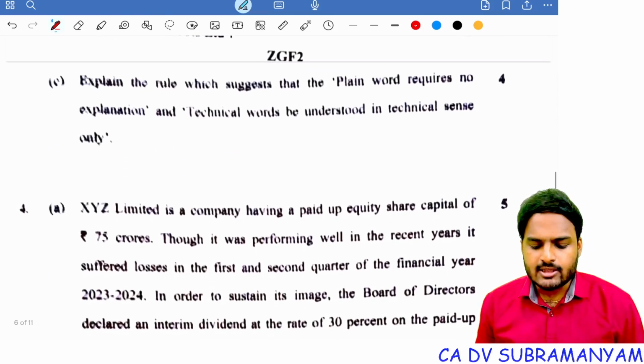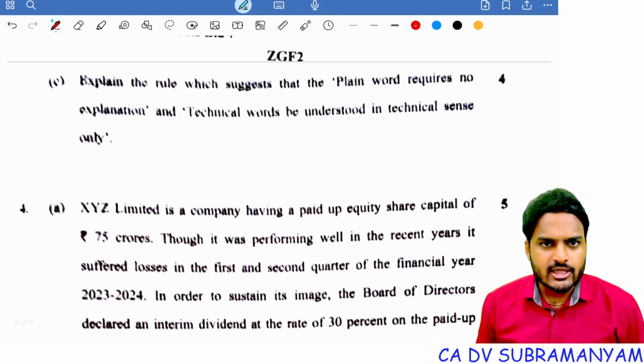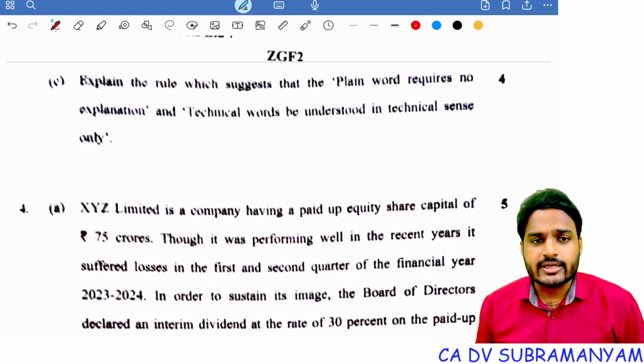Next one, explain the rule which suggests that plain words require no explanation and technical words would be understood in the technical sense only.